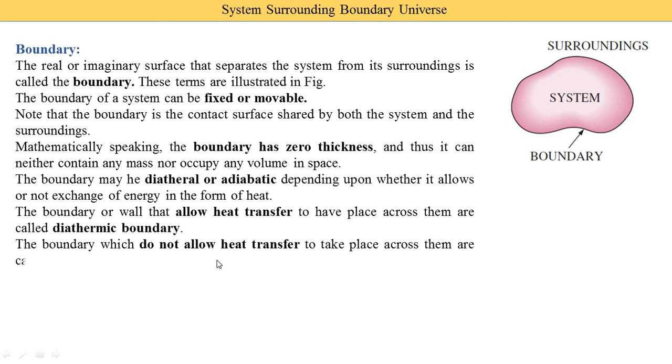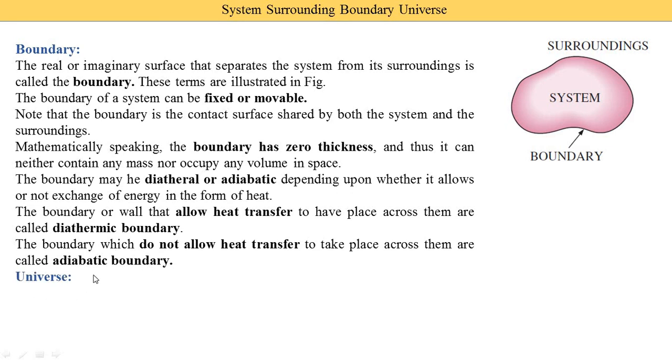The boundary which does not allow heat transfer to take place across it is called an adiabatic boundary. Heat is not transferred to the system or from the system. Generally, you study that in an adiabatic process there is no heat transfer, so based on the adiabatic process, the boundary is called adiabatic. With an adiabatic boundary, no heat transfer takes place.